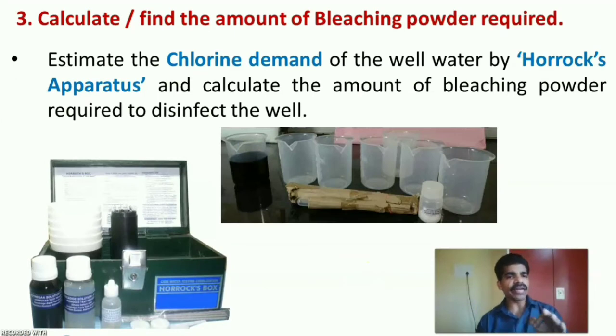The third step is to calculate the amount of bleaching powder required for chlorination. There is an apparatus called the Horrocks apparatus, usually used to estimate the chlorine demand of the well water. In home settings we do not use the Horrocks apparatus, but at industry level we estimate the chlorine demand of the water. Then we calculate the amount of bleaching powder required for disinfecting the well.